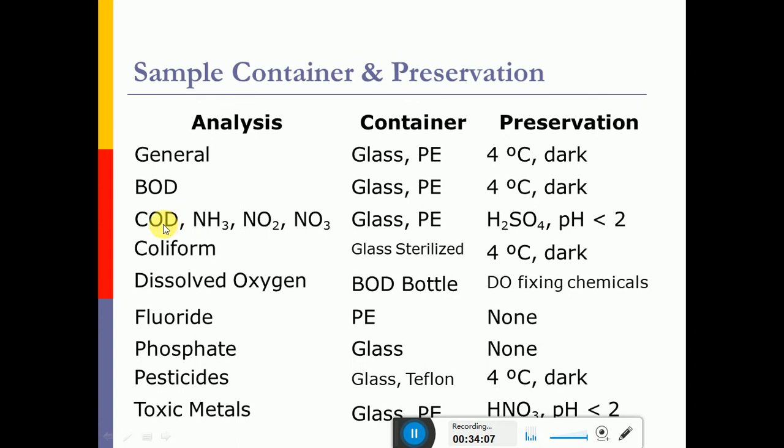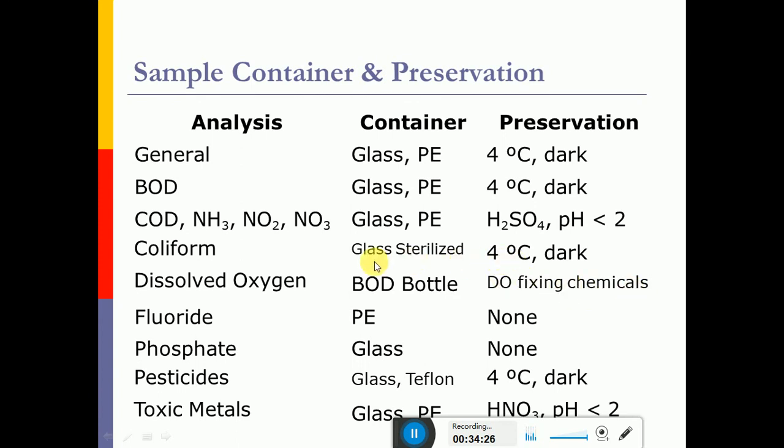And for COD, nitrate, ammonia, and nitrogenous compounds, it should be preserved by adding H2SO4 and maintaining the pH less than 2, and the container can be glass. And for coliform, a glass bottle. For dissolved oxygen, a BOD bottle, and DO fixation can be done at the site itself.